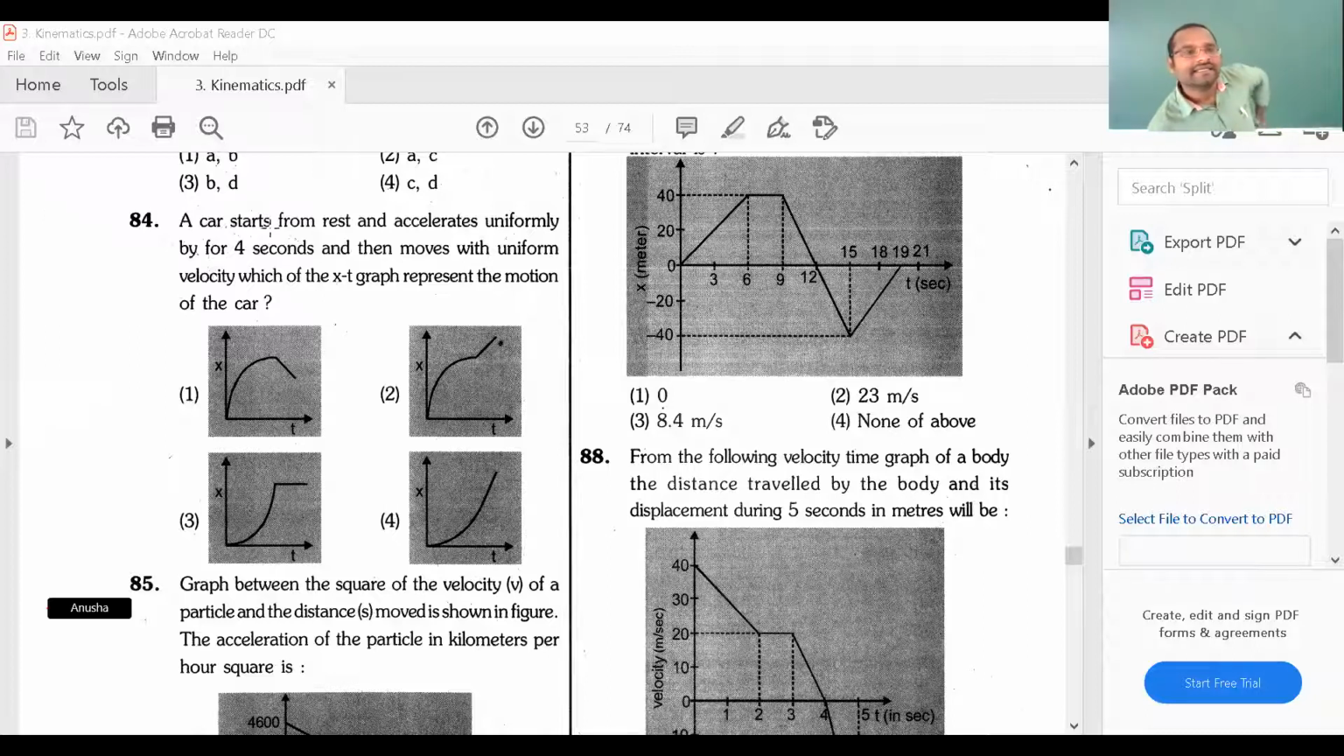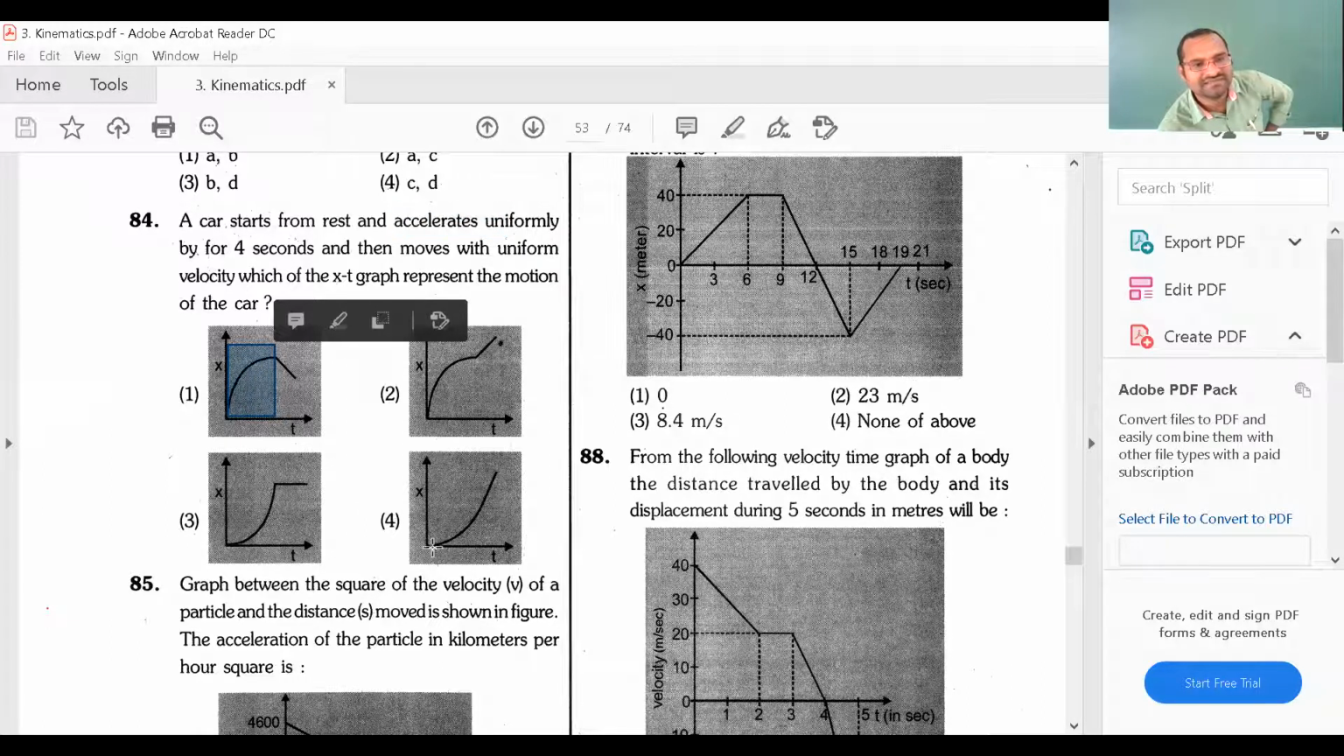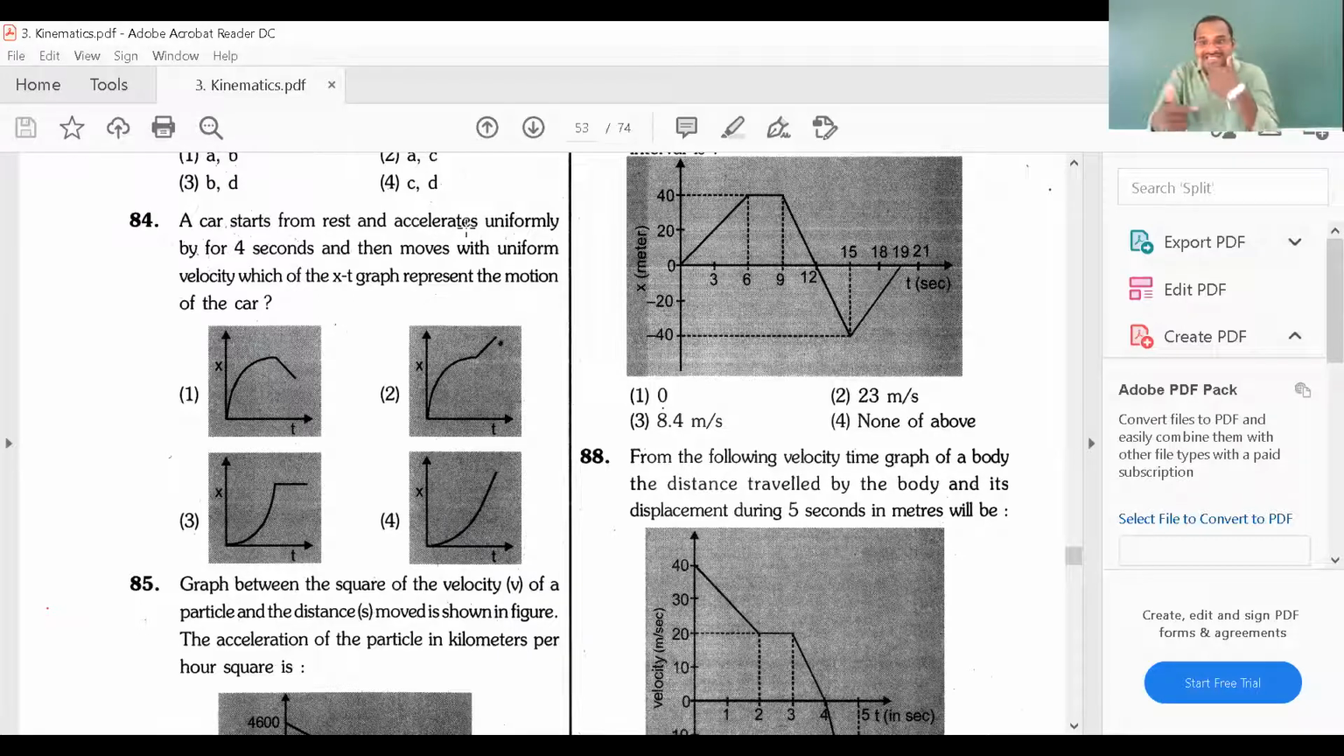See here, direct. Car is starting from rest, means your x-t graph starts from the origin. They are saying constant acceleration. Acceleration is there, means it may be like this, or like this. But they are saying starting from rest and acceleration is constant, that means its velocity is increasing. Velocity increases means it should be parabolic up like this.